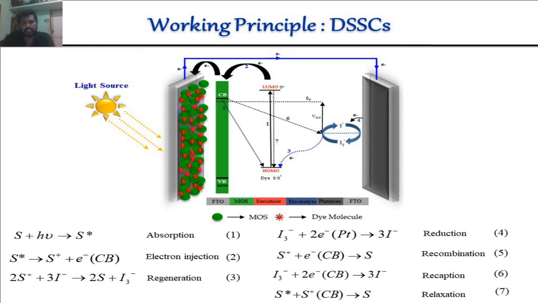So reduction means the electrons are given from the counter electrode to the electrolyte, and the electrons jump to the dye molecules. Once the dye molecules inject electrons to the LUMO level, once again the electrons jump to the conduction band, and electrons migrate through the circuit. So electrons are generated throughout the circuit and create a current.